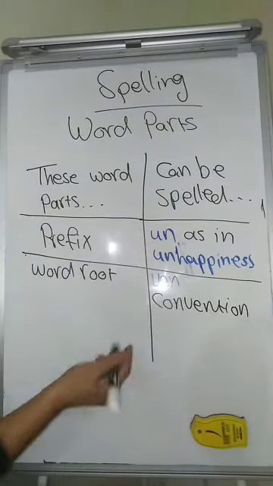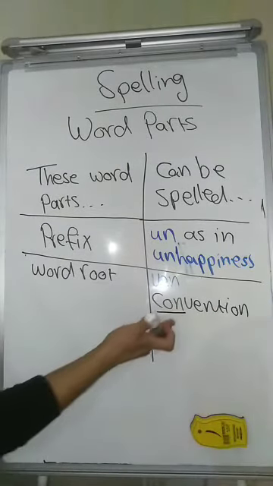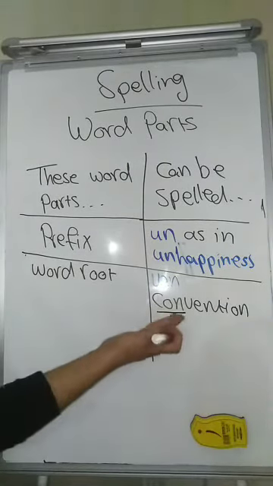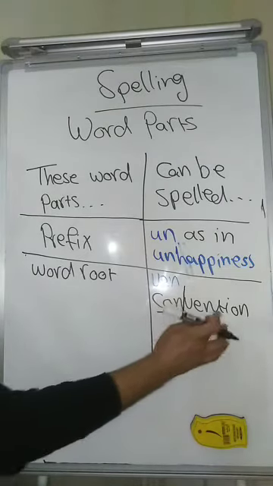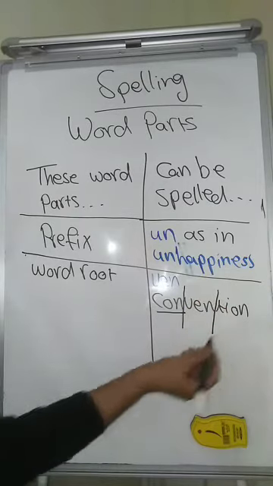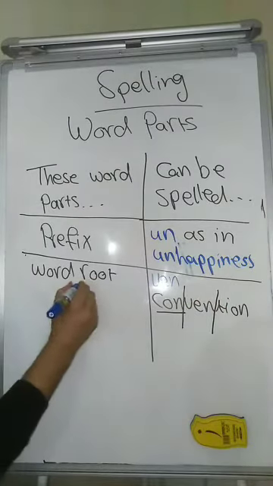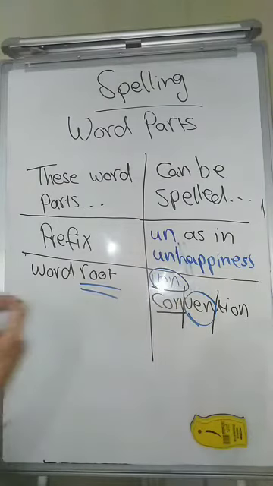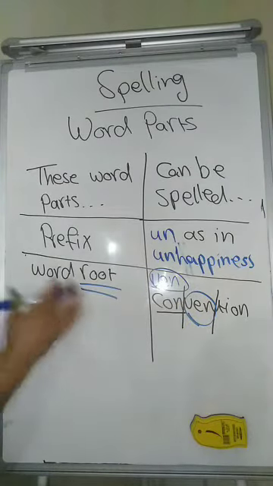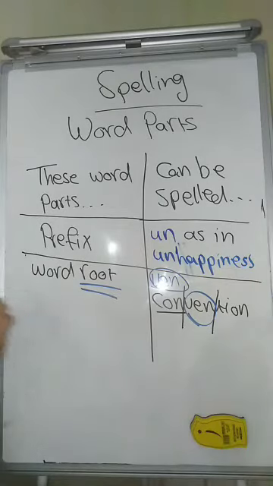So here this is a common beginning syllable, con, remember the kin and kim, and tion, which is shen. So I'm going to have a word root here, which is ven. So ven, it's not even a word and it can't stand alone. So that's why it's a word root.